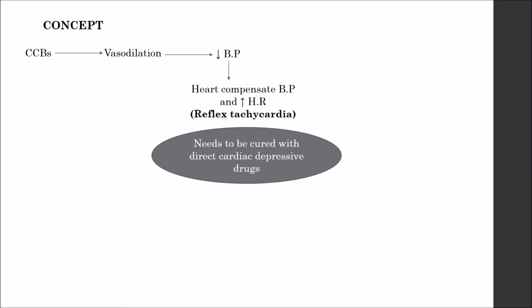So we must take the drugs with higher half-lives. For example, the half-life of nifedipine is very short, so the effect of reflex tachycardia would be higher. So with a decreased half-life, there are increasing chances of higher reflex tachycardia, which leads to increased risk of angina or coronary artery disease.